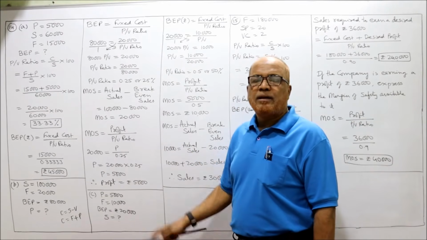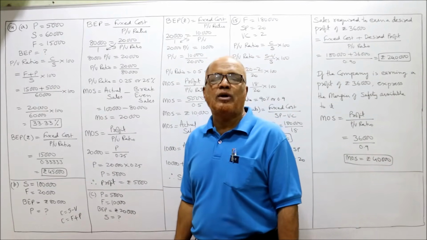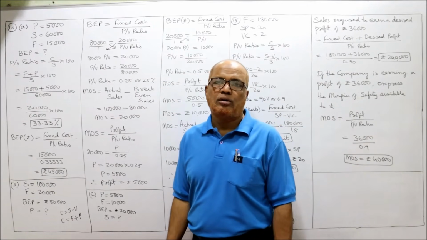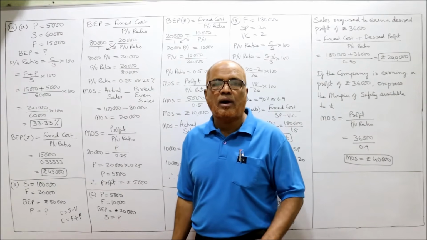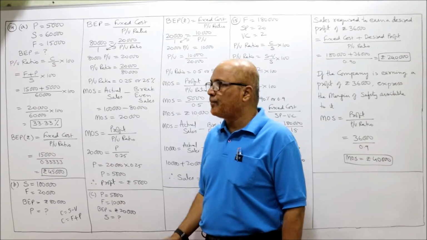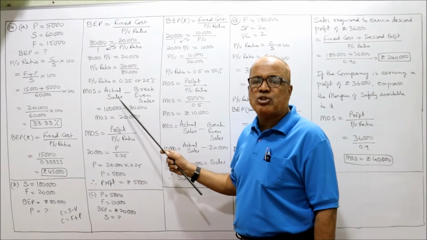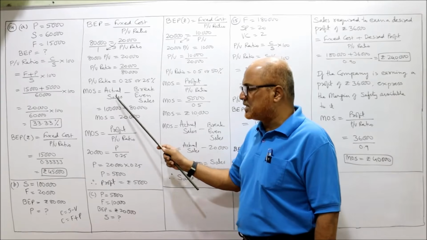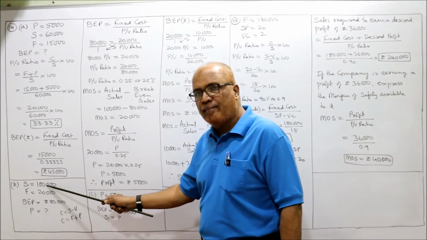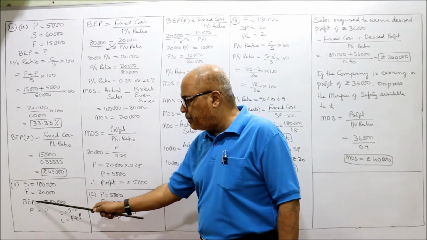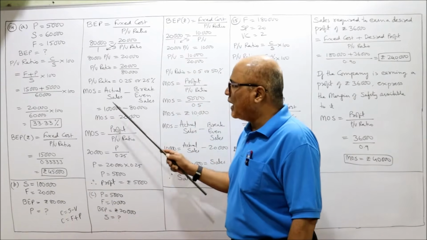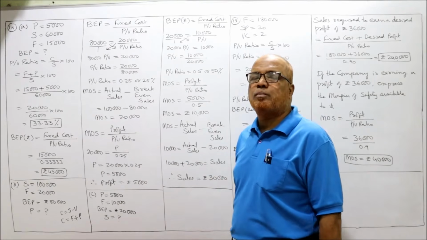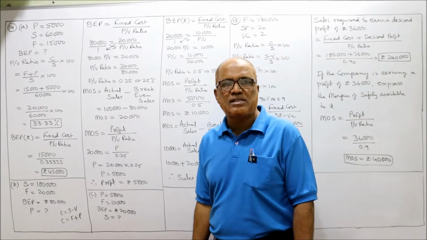Now MOS, margin of safety. I have given two formulas for MOS in the introduction video, so if you have watched that video, you are confident on the formulas. The first formula: MOS is equal to actual sales minus break-even sales. Actual sales here are 1 lakh and break-even sales are 80,000. So 1 lakh minus 80,000, 20,000 rupees is the MOS.